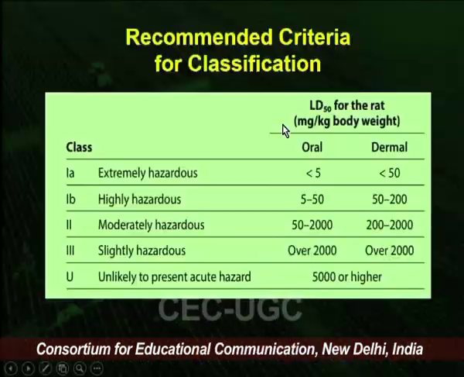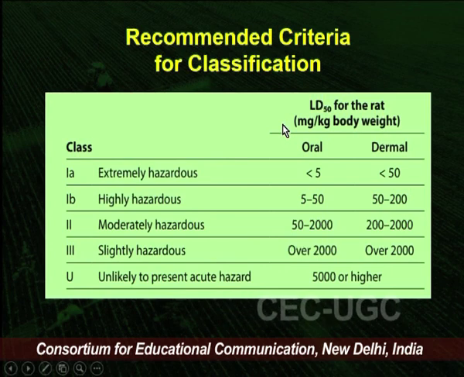Here the LC50 also deals with concentration, where we are dealing with liquids and the concentration of the solution form is required. And the next is the recommended criteria for classification.